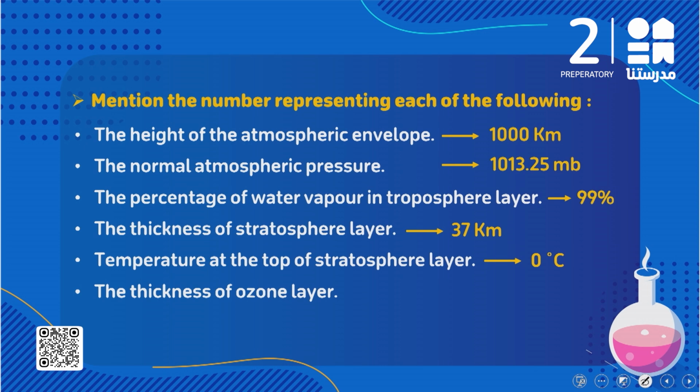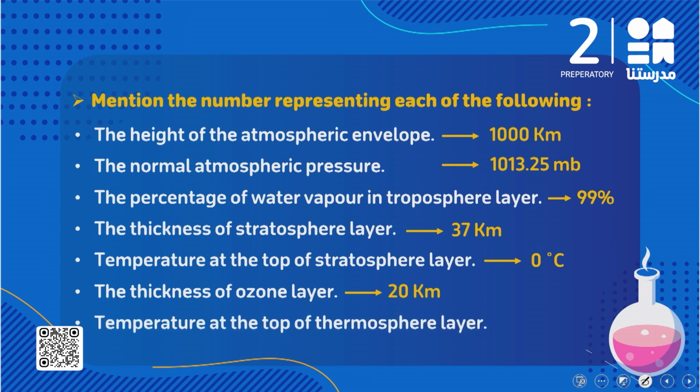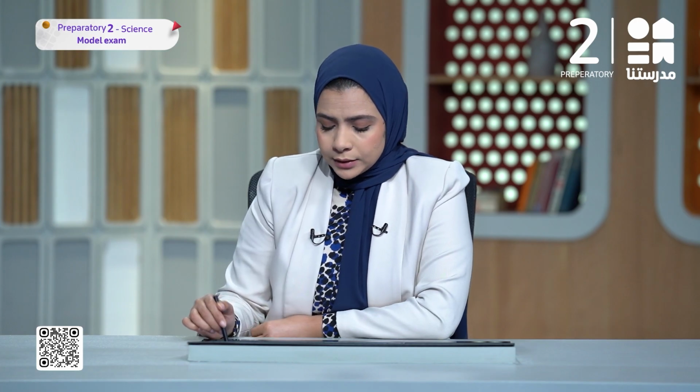فالثيكنس بتاع الأوزون هيكون كام؟ هيكون 20 كيلومتر بس. What about temperature at the top of the thermosphere layer؟ احنا قلنا الثيرموسفير layer هي الـ hottest layer، بتكون الـ temperature فيها 1200 degree Celsius.